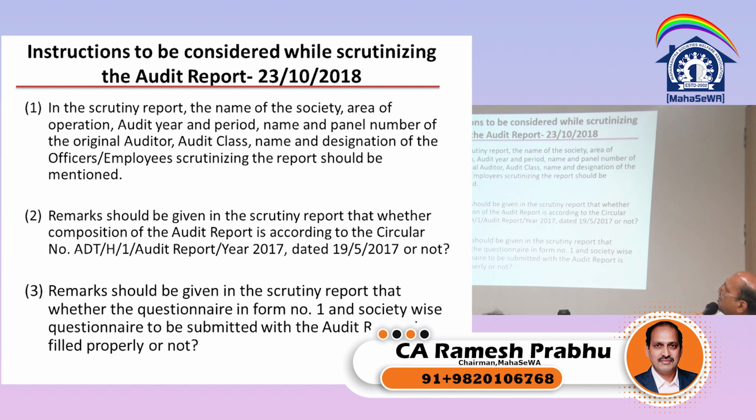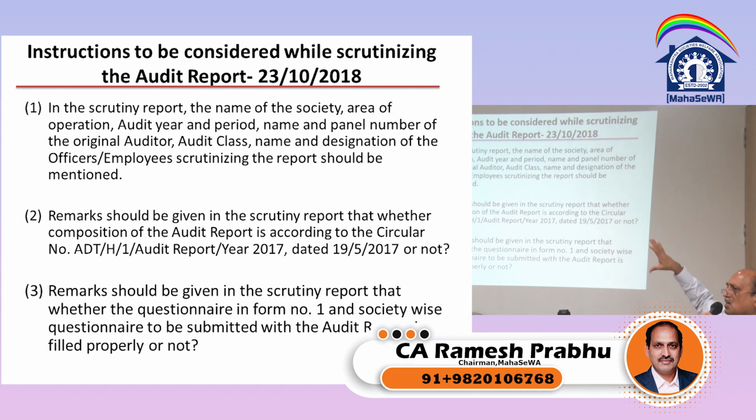Now instructions to be considered while scrutinizing audit report of 23rd October 2018. So what are the things one needs to look into as per this report? Let us go through that. In the scrutiny report, the name of the society, area of operation, audit year and period, name and panel number of the original auditor, audit class, name and designation of the officer, employee, should be mentioned.